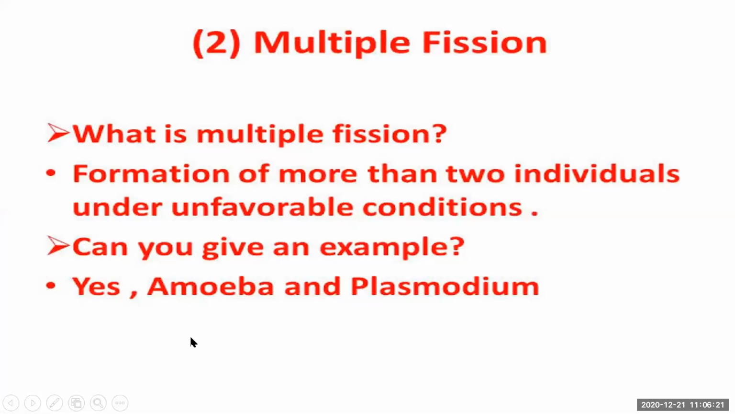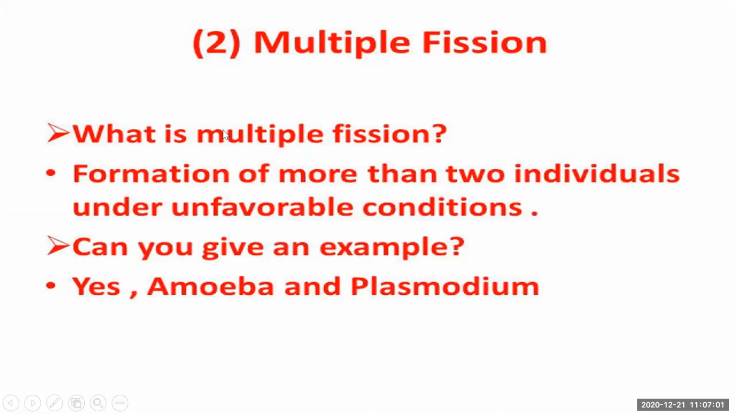Okay. Now, the second type of asexual reproduction is multiple fission. Now, see what is multiple fission. The name itself says multiple. Multi means more than one. Multiple fission, so more than one fission. Maybe it is more than two also. So, multiple means more than one fission. So, what is multiple fission? Formation of more than two individuals under unfavorable conditions is known as multiple fission.